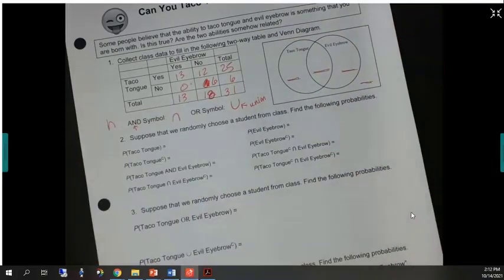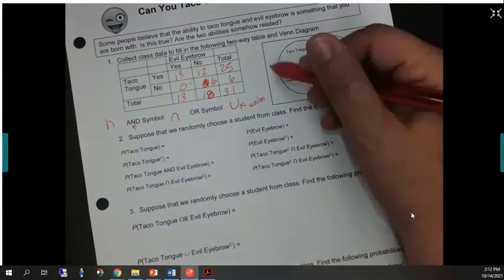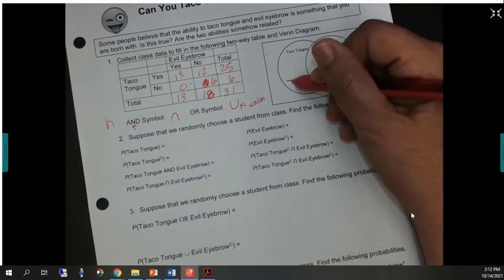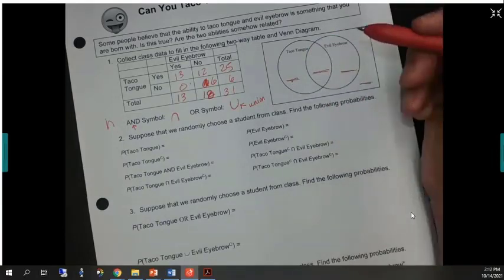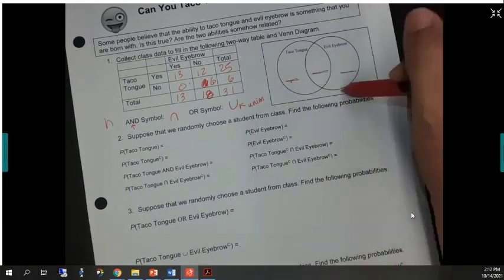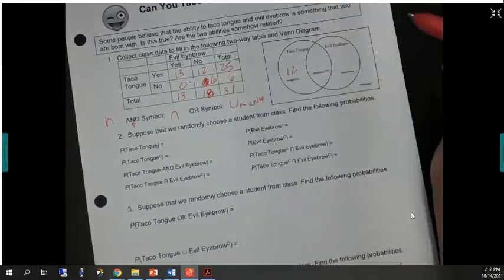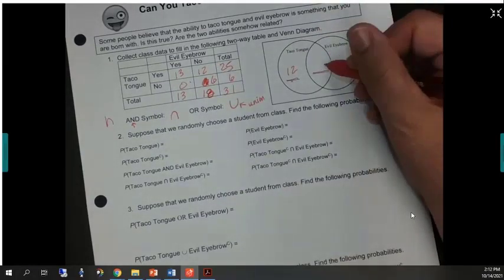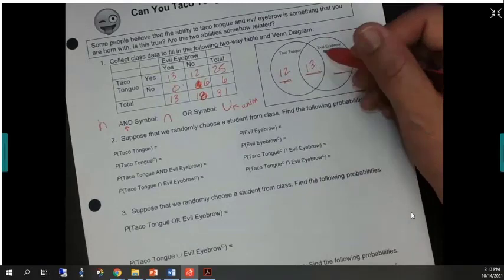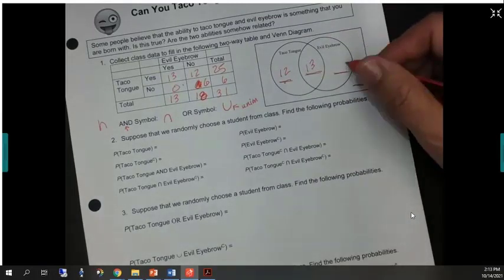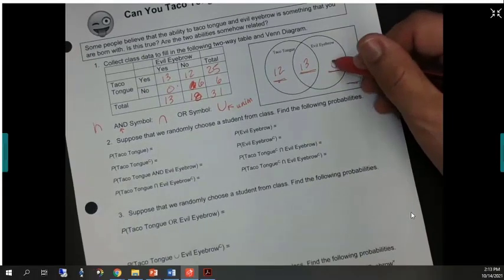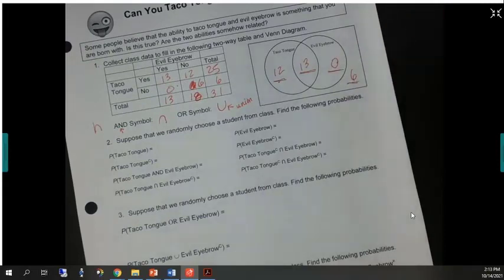Same thing. So this is actually another way to show a two-way table. If I was putting a number here, what number should I put there? 12 is correct, right? 12, because they are taco tongue but not evil eyebrow. So that would be this corner right here. And this part is "and," where they can do both. There were 13 of you in this far corner that could do both. And then evil eyebrow but no taco tongue, there were 0 of you. And then we had 6 here, who couldn't do either one.